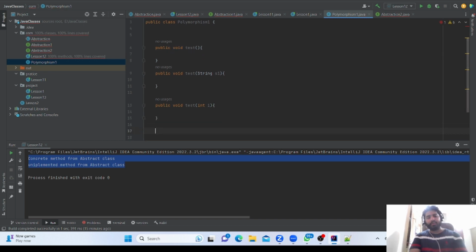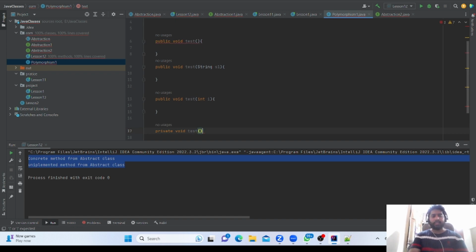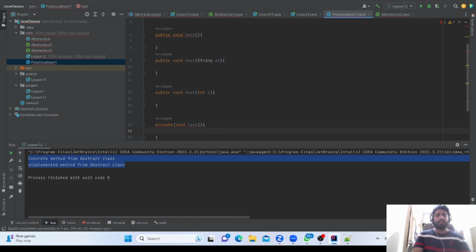Just while private void test. You can see directly, I'm not going to do anything. Here the private is already defined. Now if I make it private, then what error?